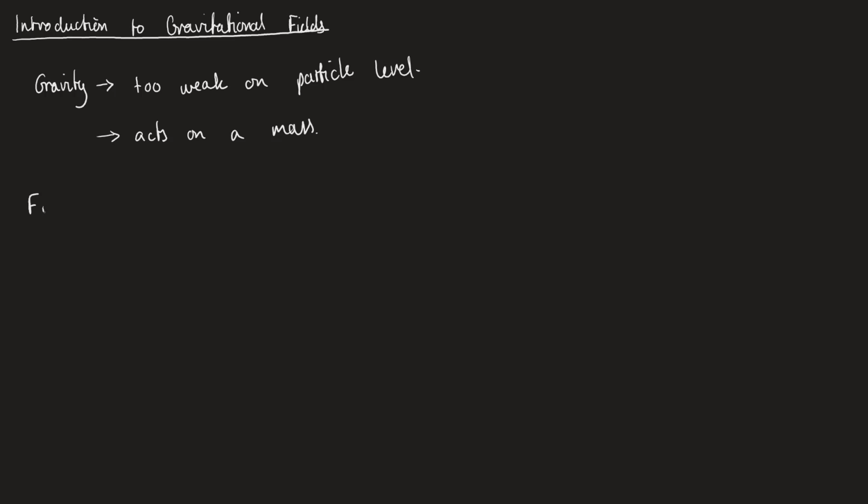Now, field lines are something that we can apply to all types of fields. So we have the same for gravitational, electrical, magnetic. And I'm going to take two cases of field lines for gravitational fields. So we can have a radial field, and we can have a uniform field.